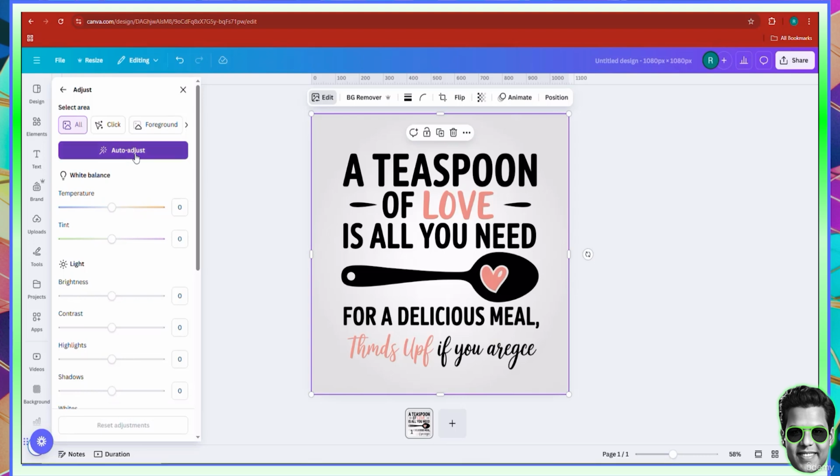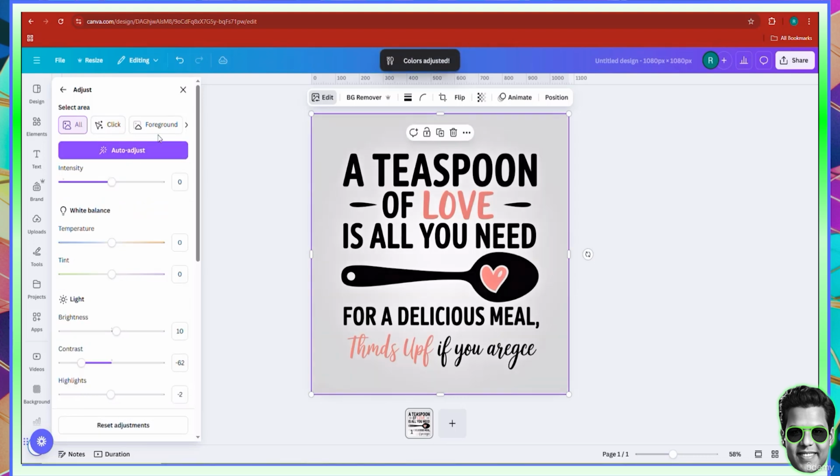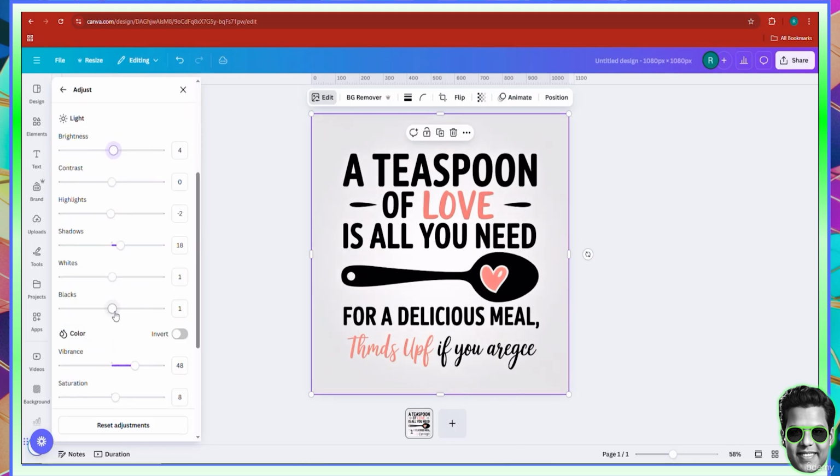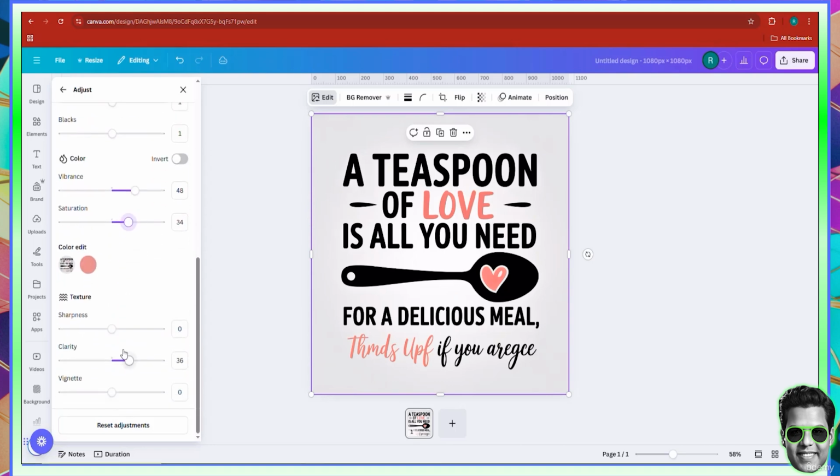access to auto-adjusting. And you can even control the foreground, the background, and so on, or just the background if you want to. Now, I would like to just keep the contrast the same. When you increase the brightness, it kind of is not what I need. So I'll maybe add a little bit more saturation, a little bit more sharpness to the post so that it's easily readable. And I think that this is pretty cool.